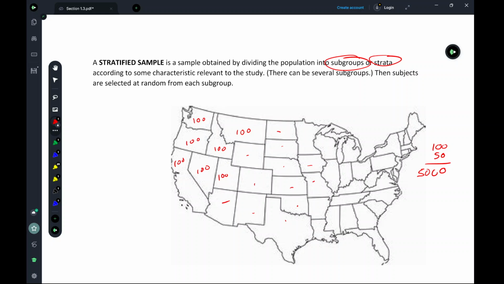Maybe this is politics, and so the state you live in is a characteristic that is relevant to what you're studying, because every state has its own political leaning, right? And so we break it up into strata. We select a certain number from each strata, and then we hope that that method allows us to randomly select our sample in a way where the sample actually is reflective of the entire population. Okay, so that's the second method that we have at our disposal.